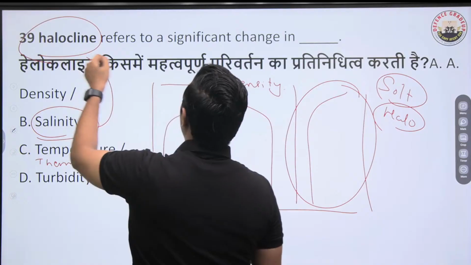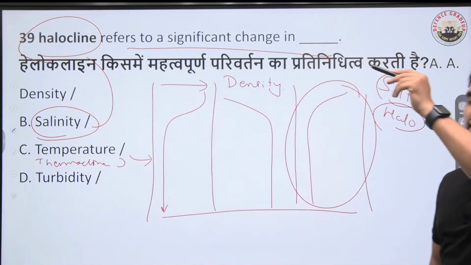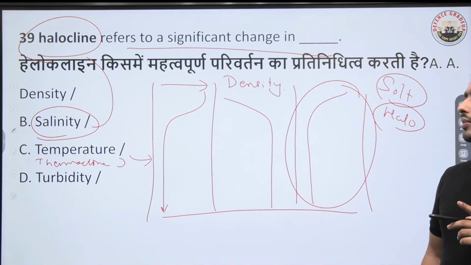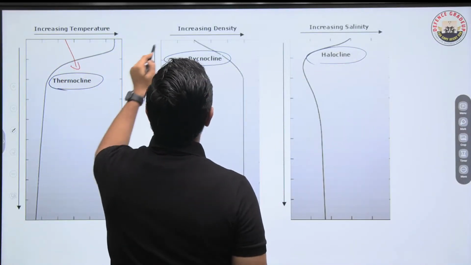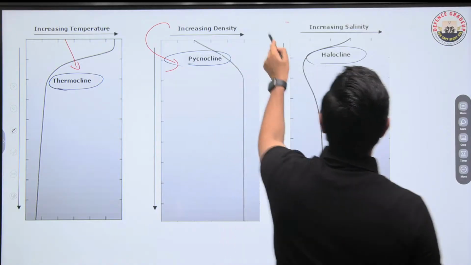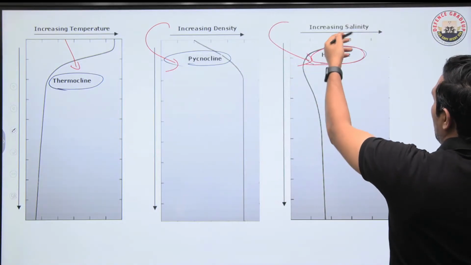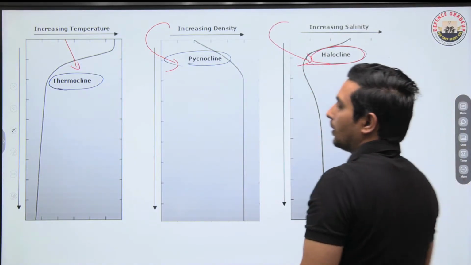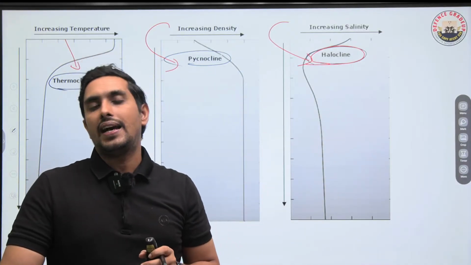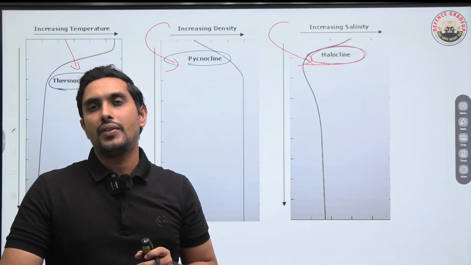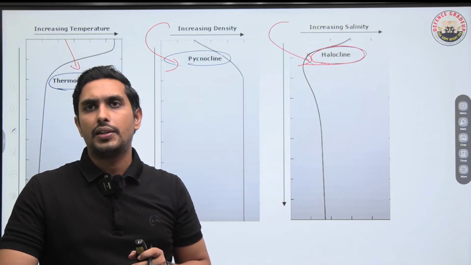Halocline refers to a significant change in the salinity in the vertical column. This is what we need to understand. Please be very clear: thermocline is related to temperature, pycnocline is related to density, and halocline is related to salinity. You can see how it is changing. This portion of rapid decline in the salinity is known as the halocline. So I hope that's absolutely clear.